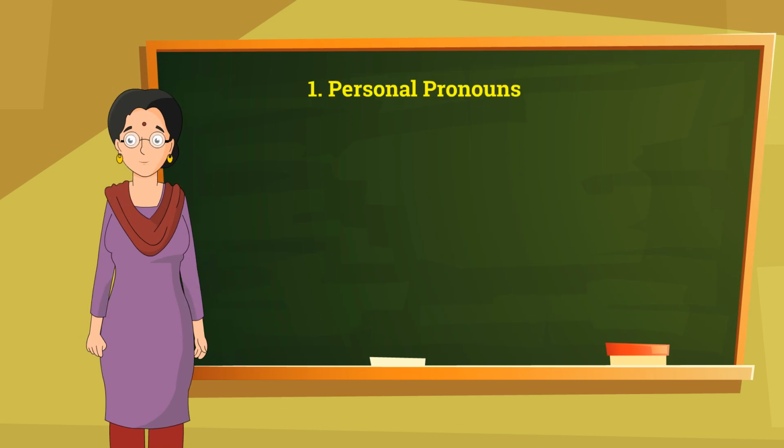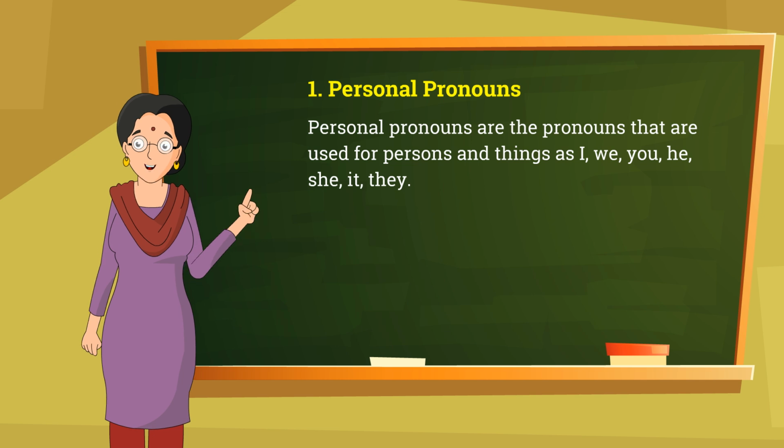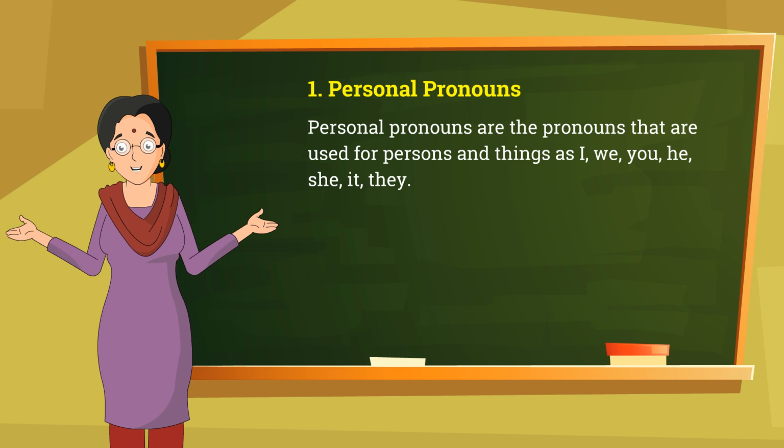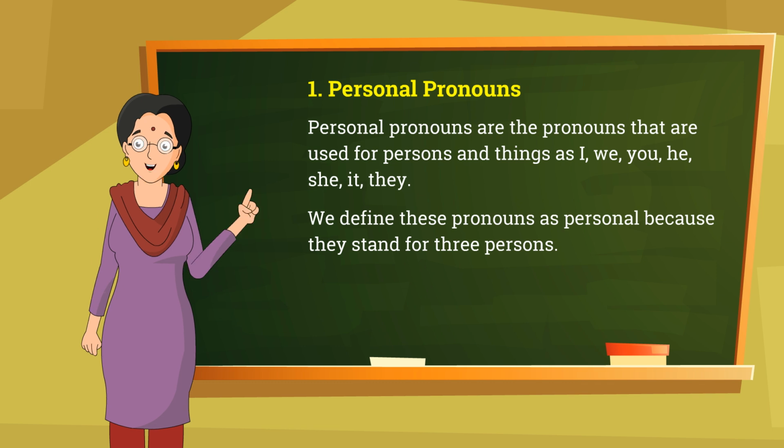Personal pronouns. Personal pronouns are the pronouns that are used for persons and things, as I, we, you, he, she, it, they. We define these pronouns as personal because they stand for 3 persons.